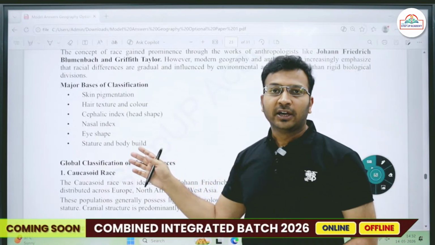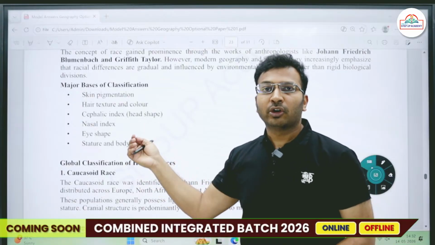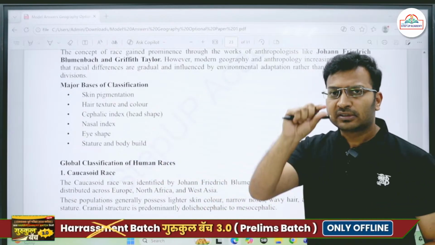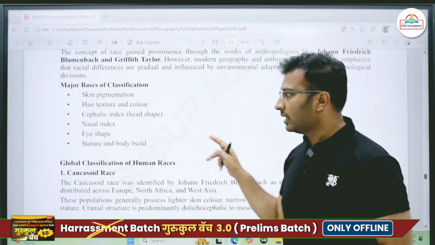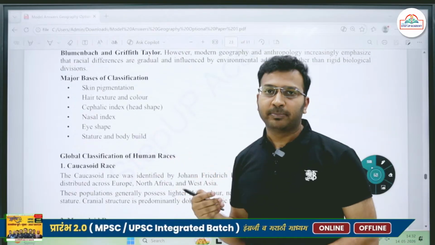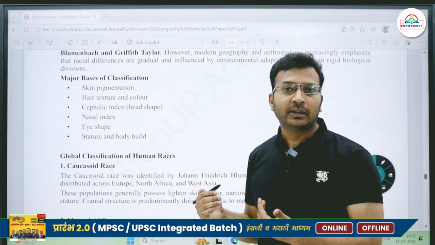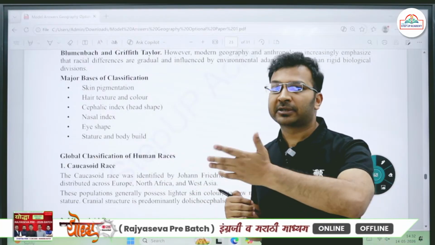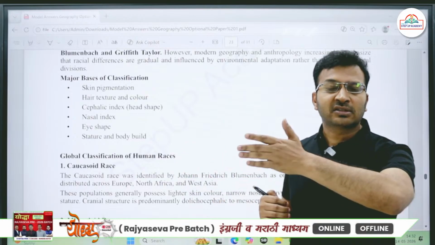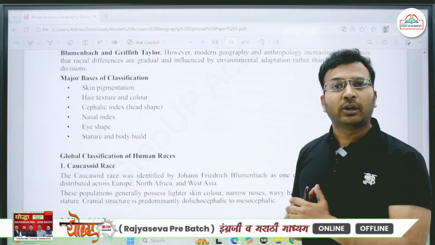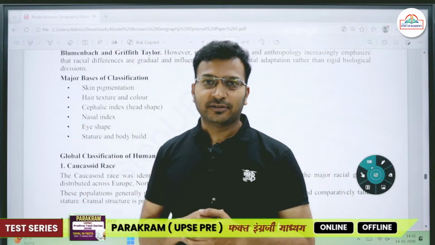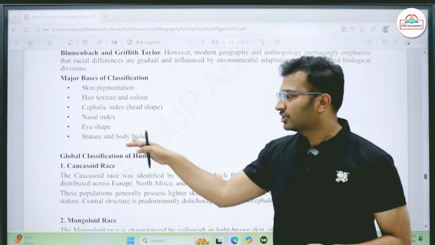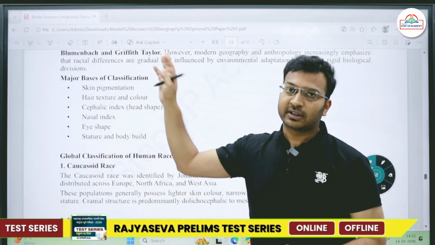Then eye shape. If I talk about the Mongoloid race, they have an extra epicanthic fold about the eye, as a result of which their eyes look a little bit smaller. Okay, so eye shape, then the stature and the body build. Most of the people living in India, specifically south of the Tropic of Cancer, have small height. For example, my height is hardly 5 feet 5.5. So the height, the stature and the body build, this is also a physical trait that decides the human races.